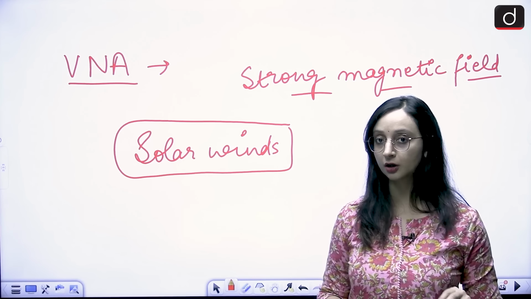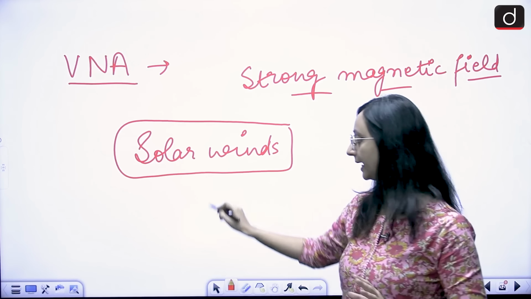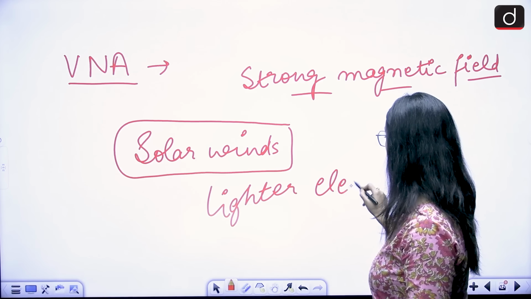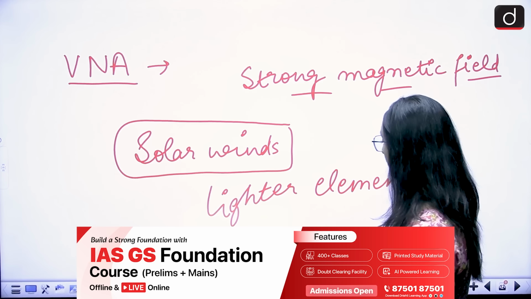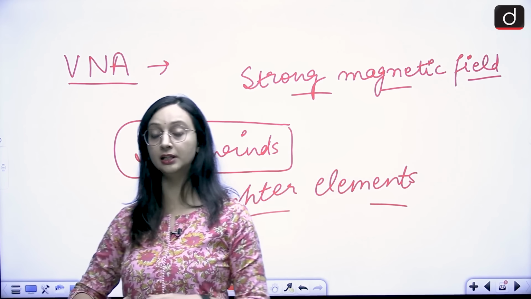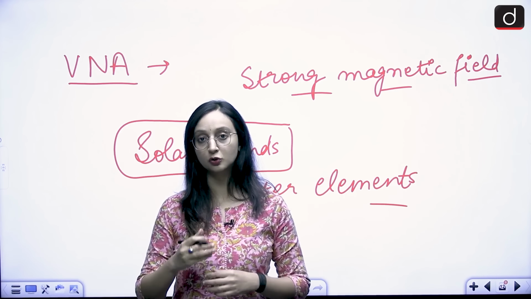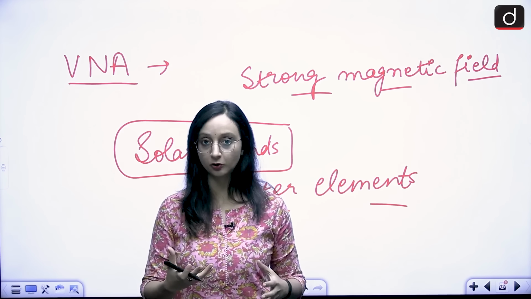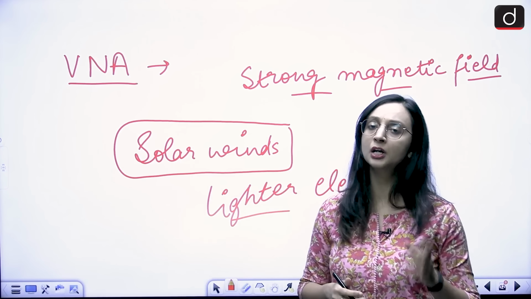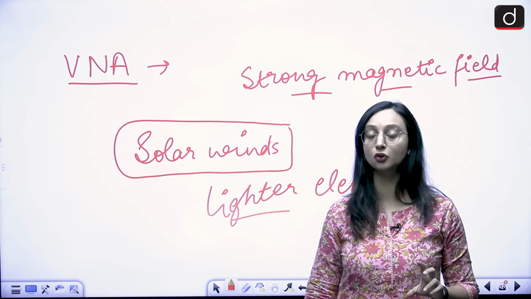So Venus does not have a strong magnetic field, which means that the solar winds are going to strip off the lighter elements of the atmosphere. And what is going to be left? Again, only the dense part of the atmosphere. That's why we say that the Venusian atmosphere is very dense. Because of the effect of solar winds also, all these lighter elements have been stripped off. We're talking about hydrogen, we're talking about oxygen. They have mostly been stripped off because of these extreme solar winds, and the lack of a strong magnetic field.